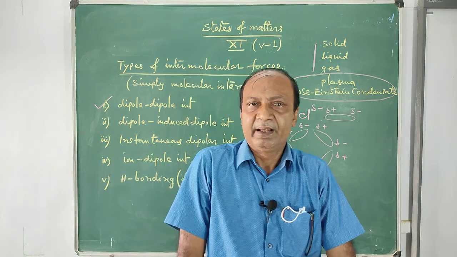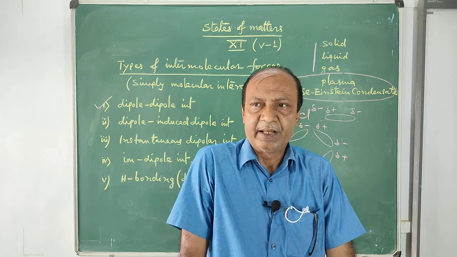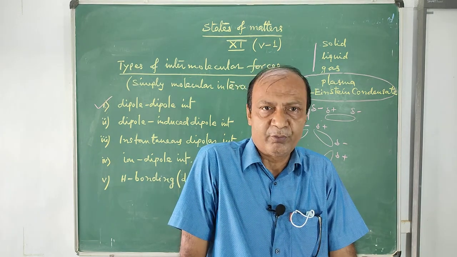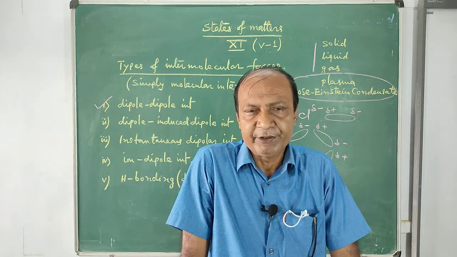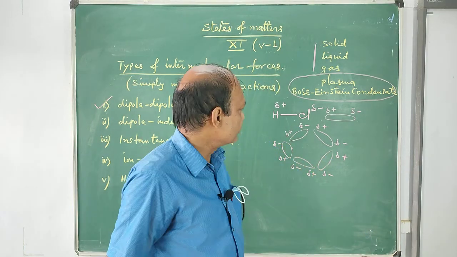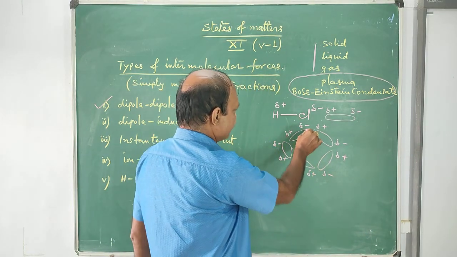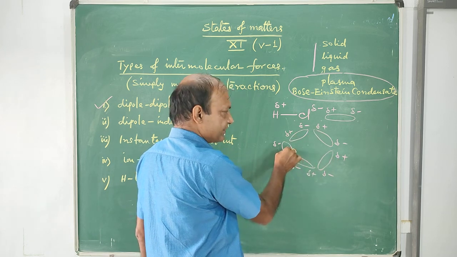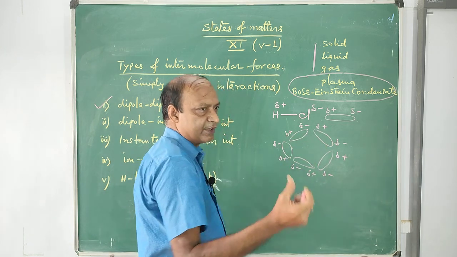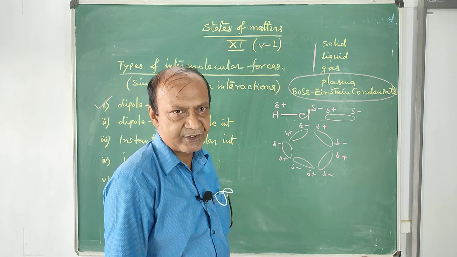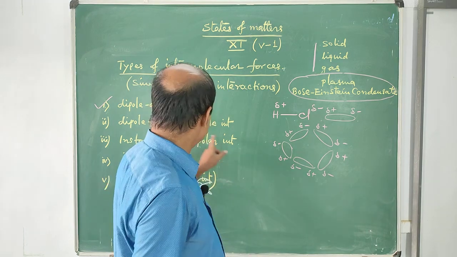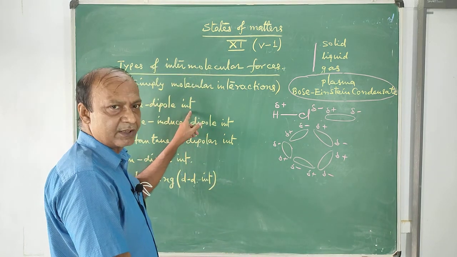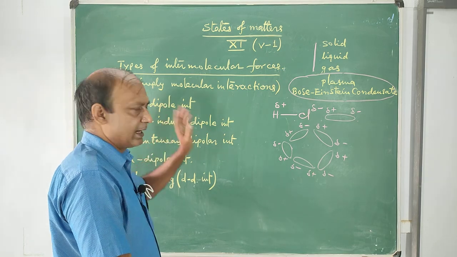This generates a type of attractive force, what we call intermolecular forces or molecular interactions. The dipoles attract each other by their opposite ends, and that attraction is known as dipole-dipole attraction or dipole-dipole interaction.